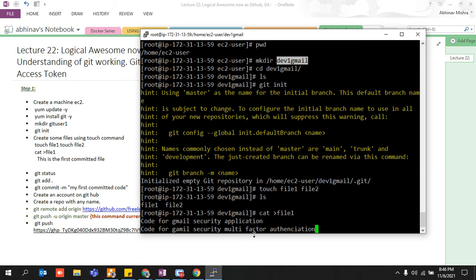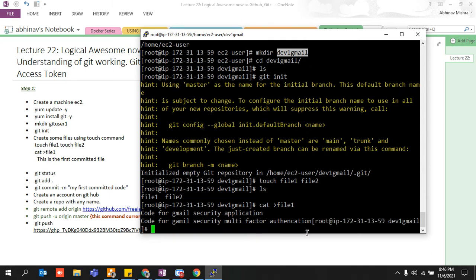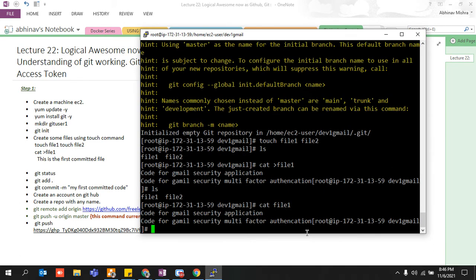I have also written code for Gmail security multi-factor authentication. Sorry, the spelling is bad, very bad. Control D, just get out over here. Do ls, cat file 1 in order to see. So this is the code I have written onto one of my files.